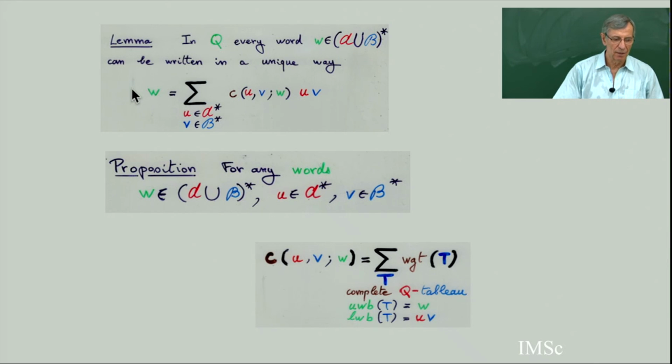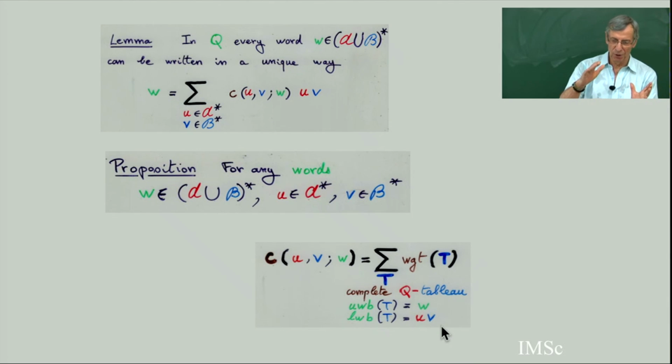And then I can rewrite my lemma like this. In fact, proposition: for any word W in U and V, any word can be written this way, where the coefficient C of UVW is exactly the sum of all the weights of the complete Q tableaux with a given upper word border equal to W and the lower word border equal to UV.